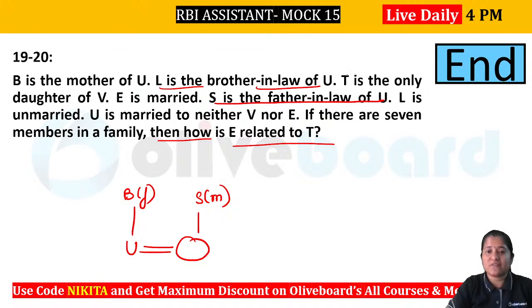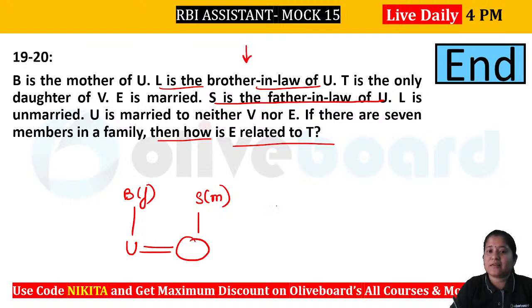Now it is also given that T is the only daughter of V, E is married. Okay, we'll check that out. L is unmarried and U is neither married to V nor E. Now if there are 7 members in this family, right? So let's quickly check it out. Father, father-in-law, different answers are coming. Okay, we'll see, right? Let's complete this question here.